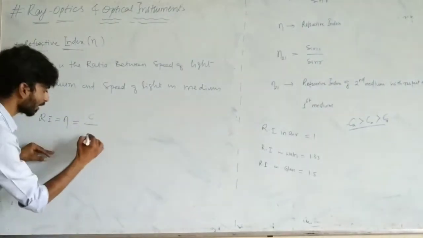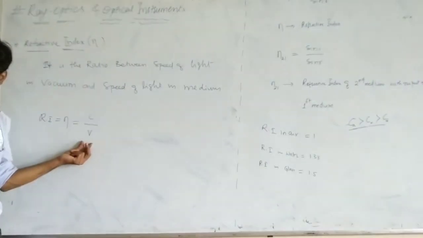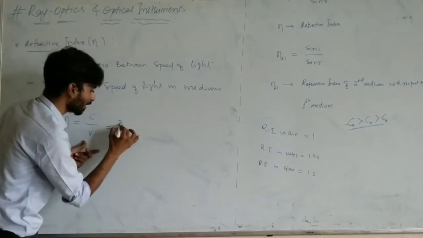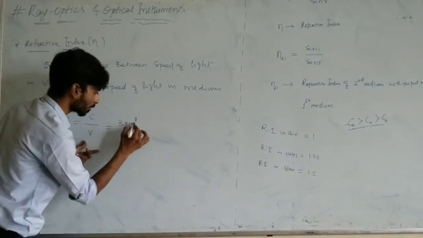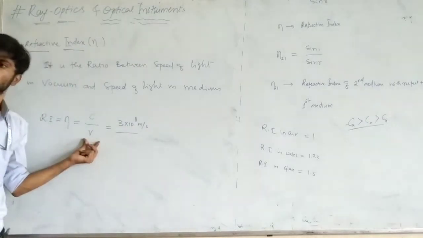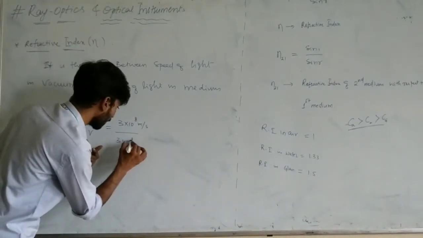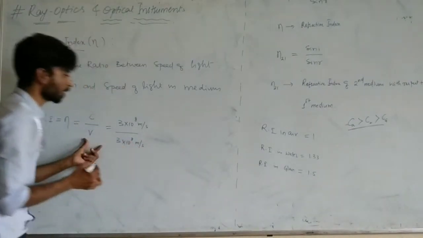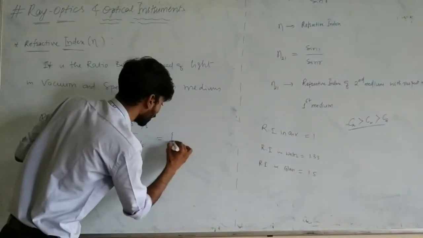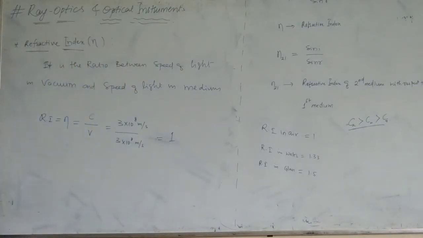The light is traveling in medium air, that is known as V. In vacuum, the speed of light is 3 into 10 power 8 meter per second, and in air also it is the same, 3 into 10 power 8 meter per second. So both get cancelled. So what will remain? It remains one value, that is, the constant is equal to 1. Clear?